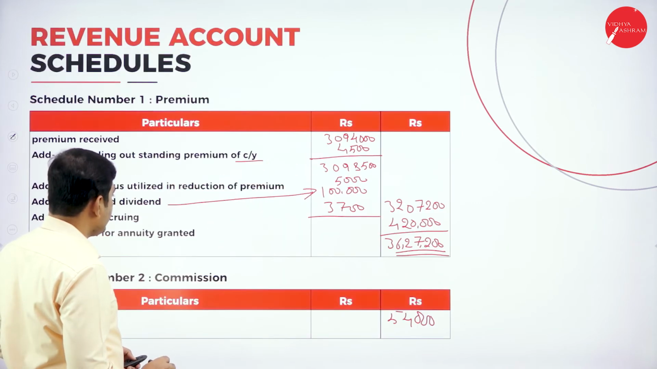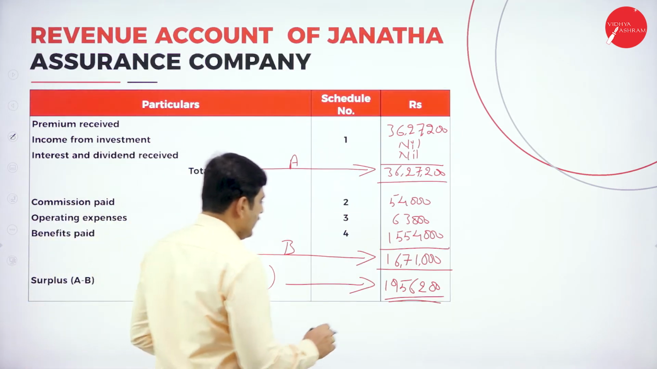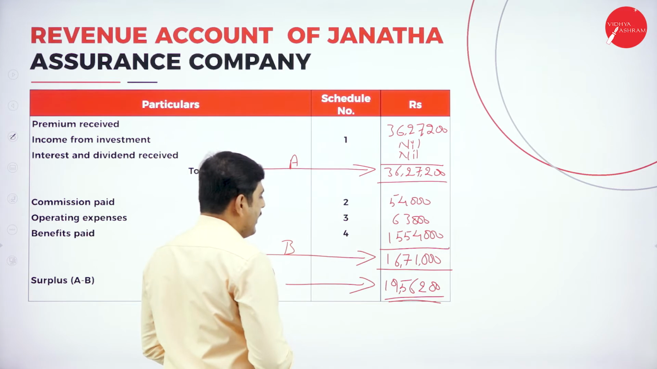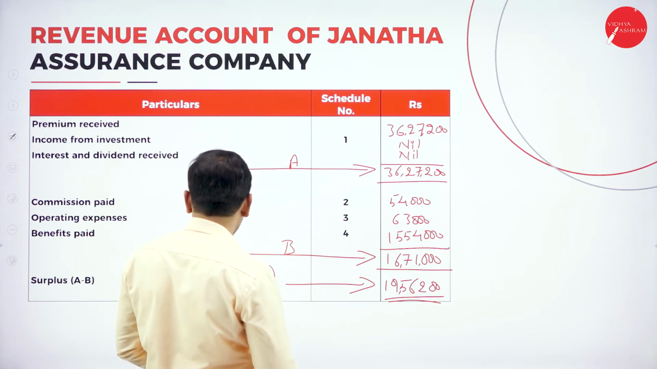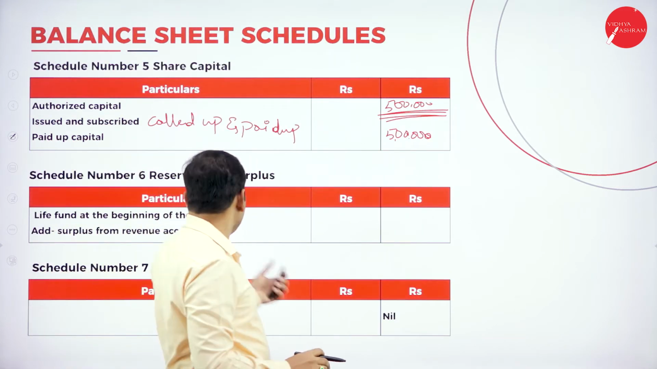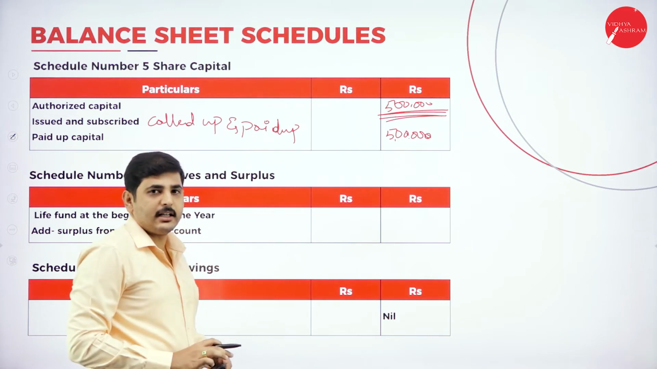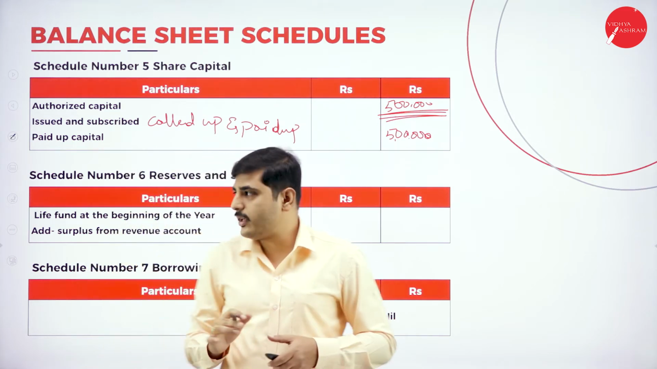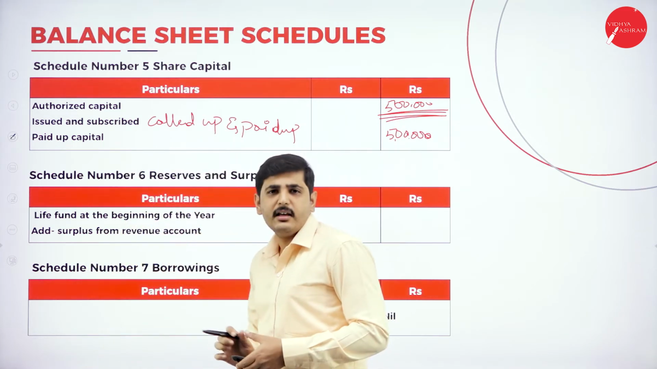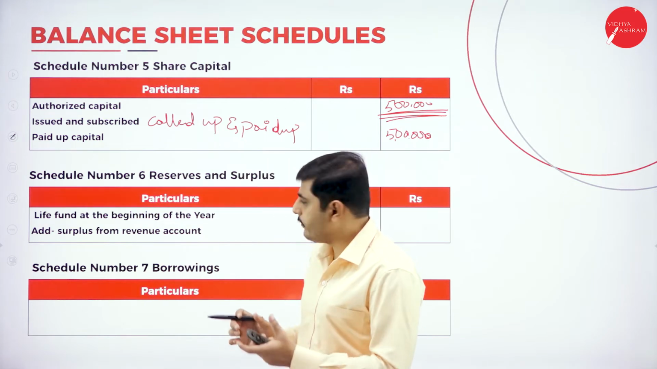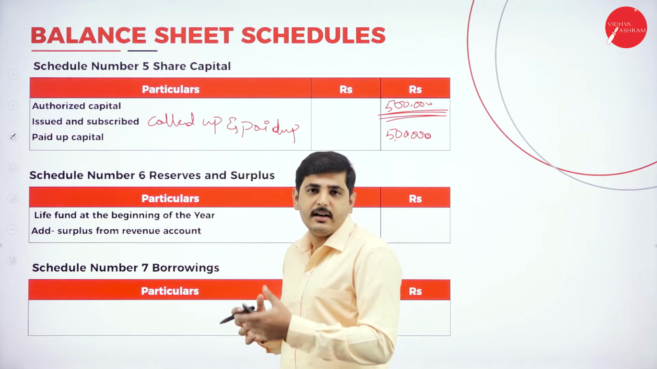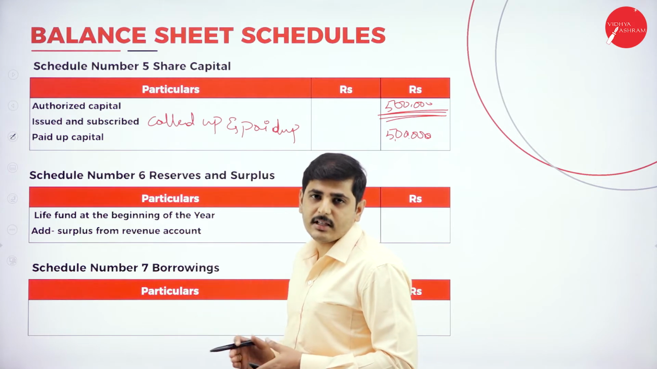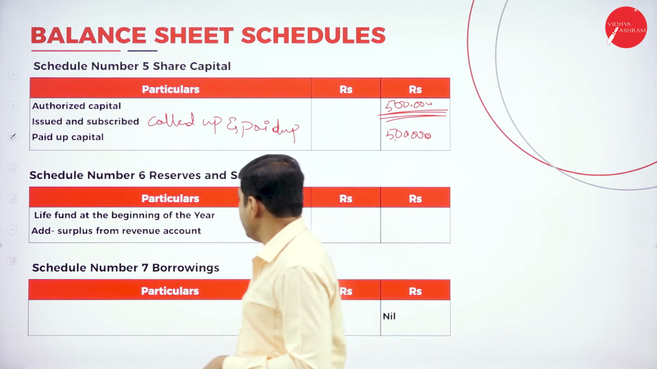So what is our surplus? Our surplus is 19,56,200. Now schedule number 6, reserves and surplus. What are the reserves and surplus? Any reserve, any fund, that fund or that reserve will be considered as reserves and surplus, and also we should add the surplus in the revenue account.